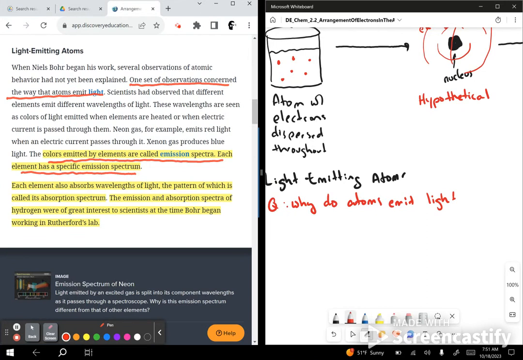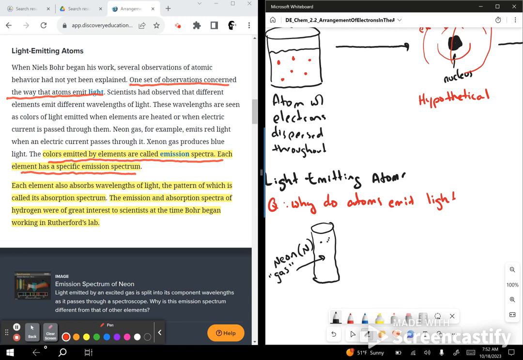So if you have a tube, and you have, say, hydrogen gas in here, or you could say neon gas, neon, which is element N, it's a gas, right?